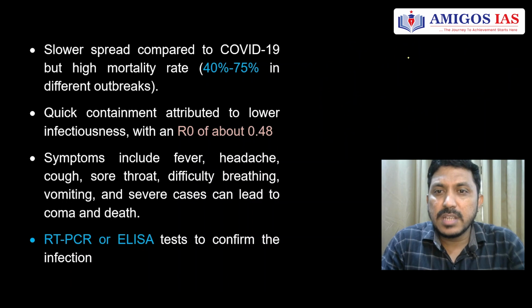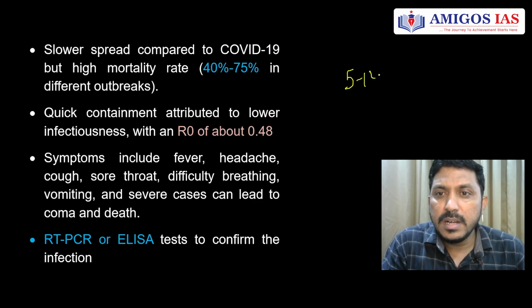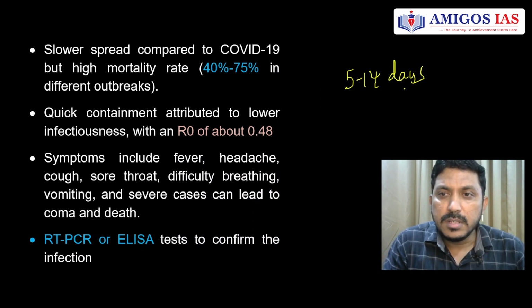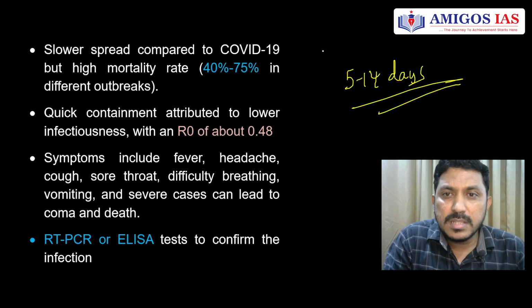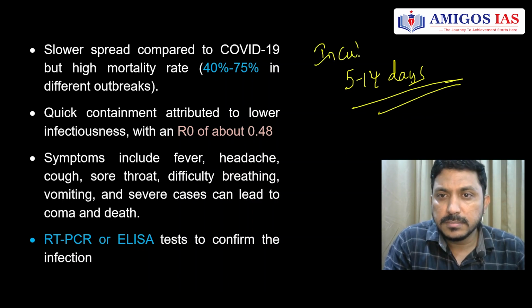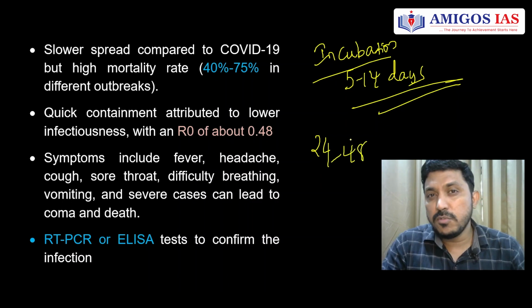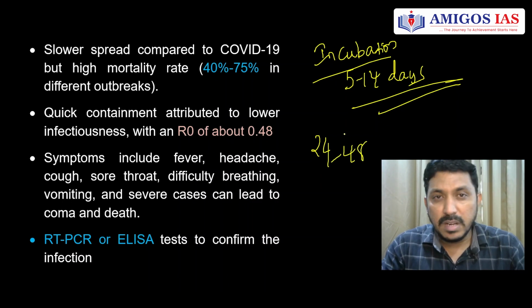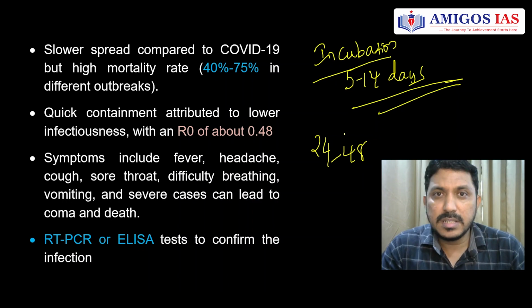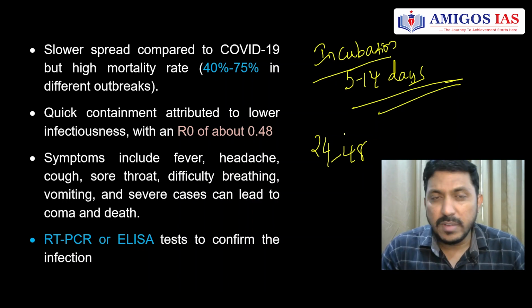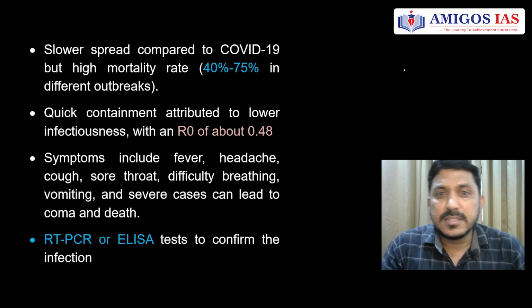It usually takes around 5 to 14 days for the symptoms to appear. This is called the incubation period. Incubation period is around 5 to 14 days. Once symptoms develop, the disease spreads quite rapidly, and sometimes coma will be there within 24 to 48 hours. Even if a person survives this disease, they may get encephalitis as well, inflammation of the brain. So it is a very deadly disease, I can say.